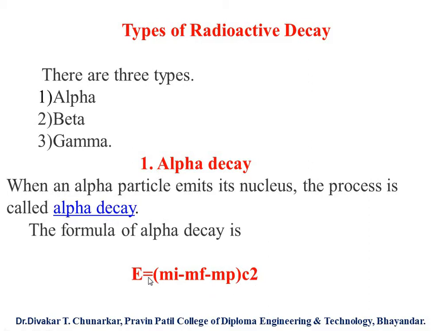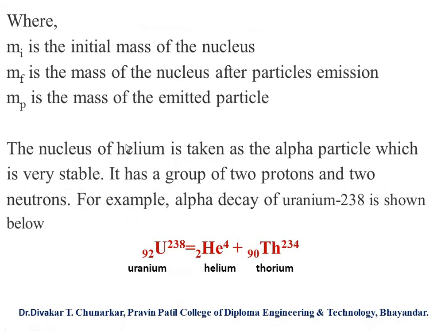So E is the alpha decay energy. Here Mi is the initial mass of the nucleus, Mf is the mass of the nucleus after particle emission, or final mass, and Mp is the mass of the emitted particle.